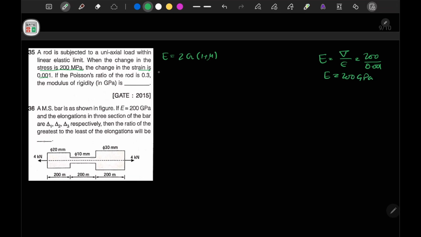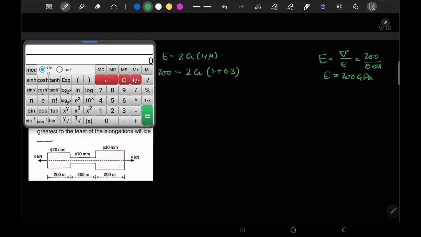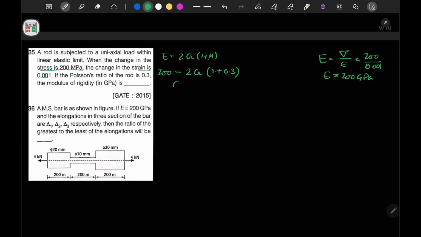Now we can use it here. So 200 gigapascal is equal to 2 times G, which will also be in gigapascal, into 1 plus mu. Mu value is 0.3. So if we solve this, we can do 200 divided by 2 divided by 1.3. So we have obtained the value of G as 76.92 gigapascal. Okay, this is our answer.